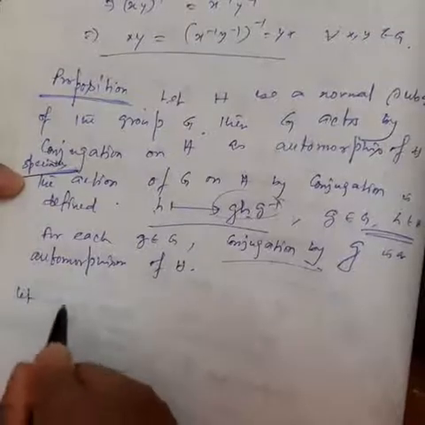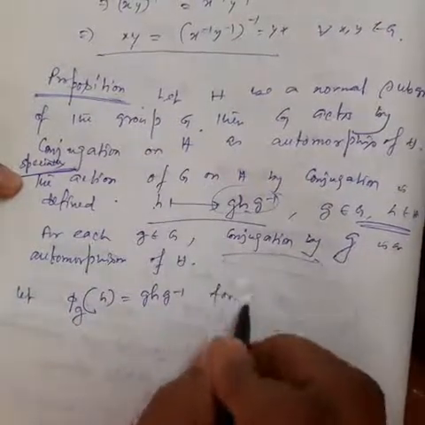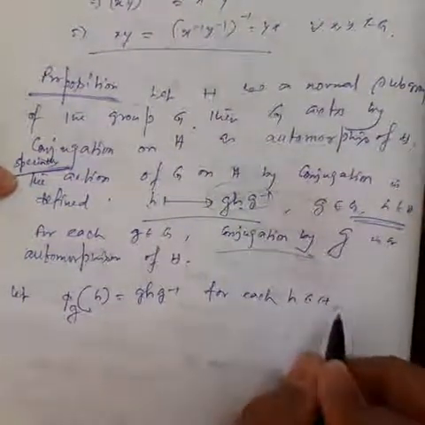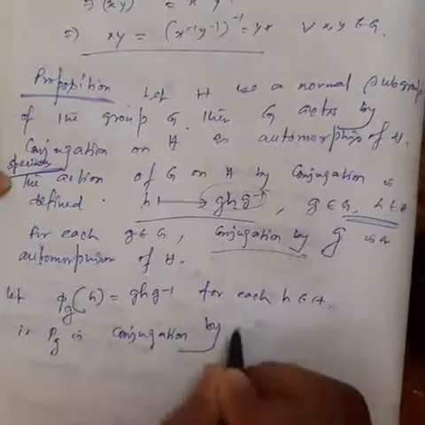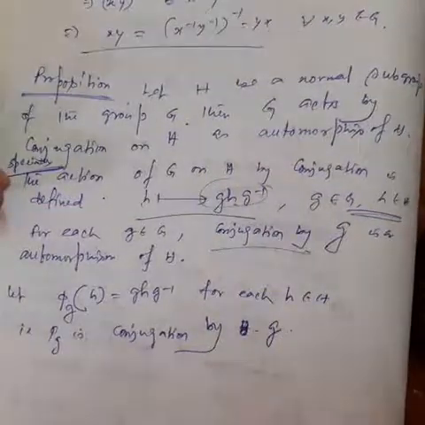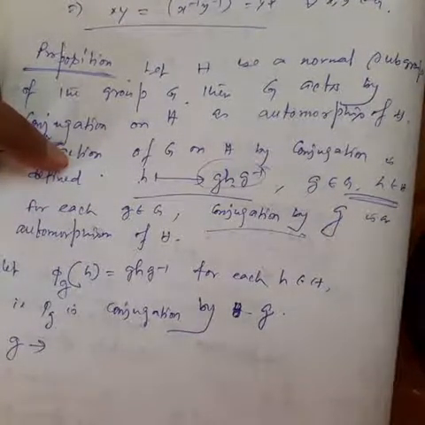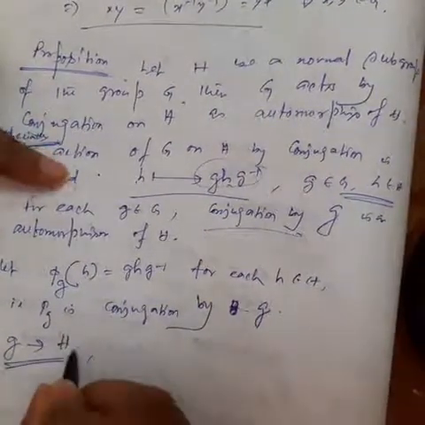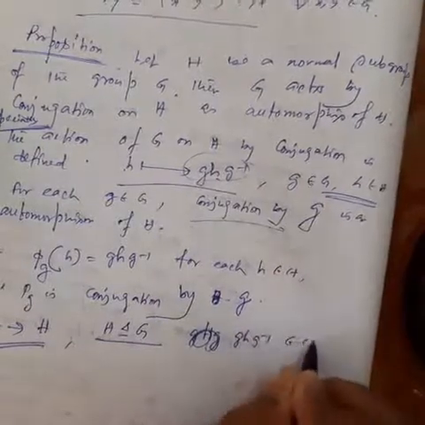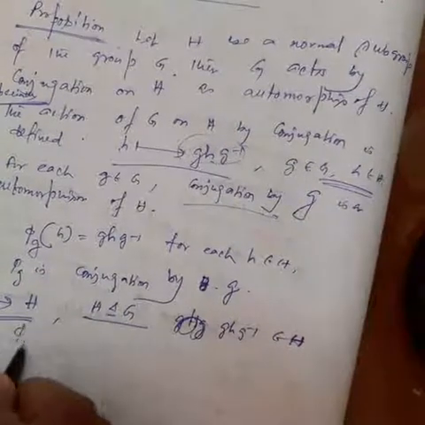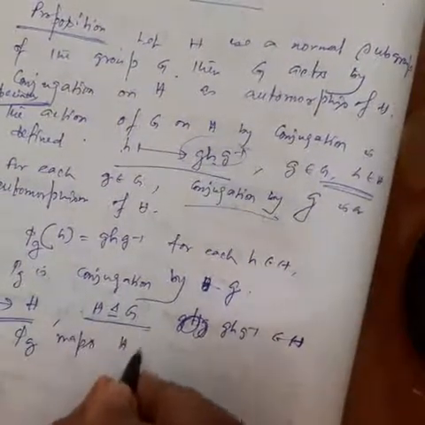Let phi g of h equal to g h g inverse for each h belongs to H. That is, actually phi g is conjugation by g, and g normalizes H. G normalizes H because H is a normal subgroup of G. So g h g inverse belongs to H. So that means this phi g is a mapping from H into itself.